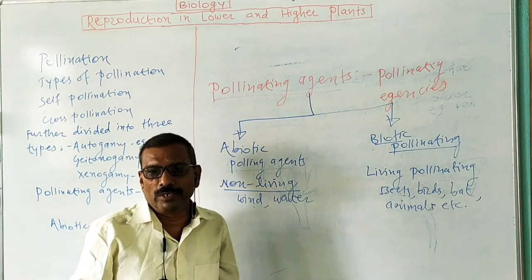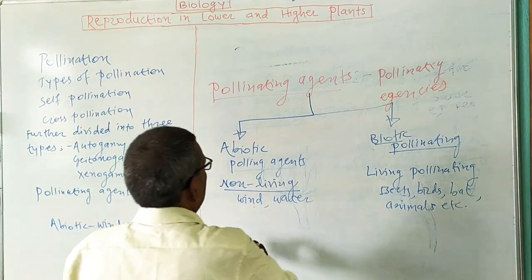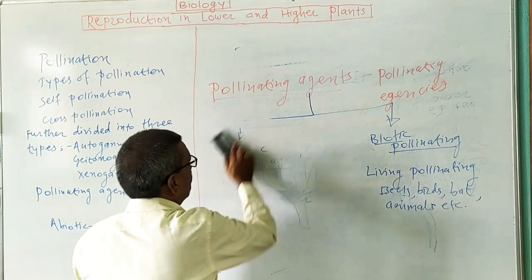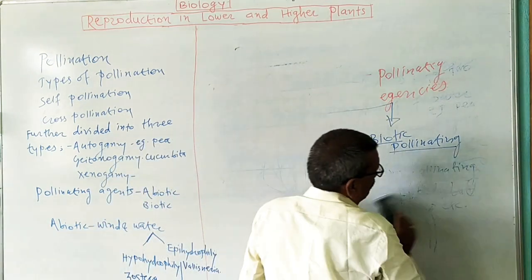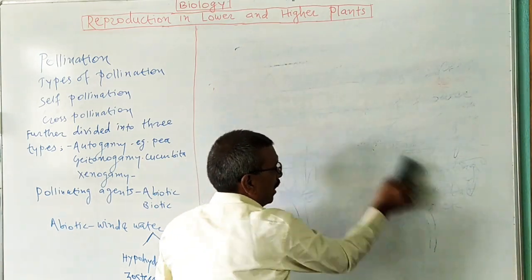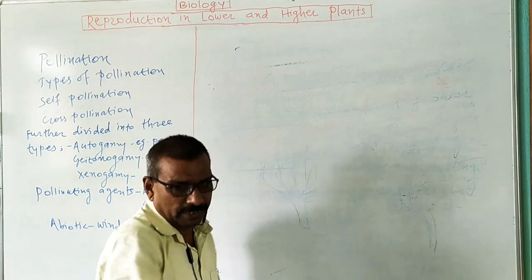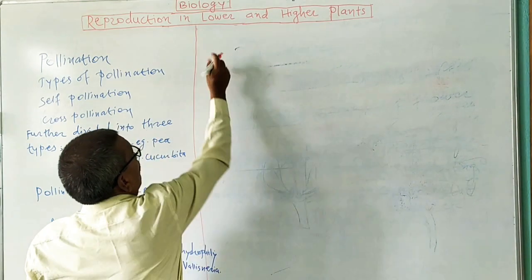Now first we are going to study in detail about abiotic pollinating agents. Which are the abiotic pollinating agents? The non-living pollinating agents are known as abiotic pollinating agents.